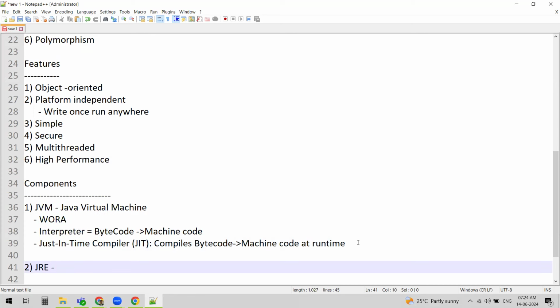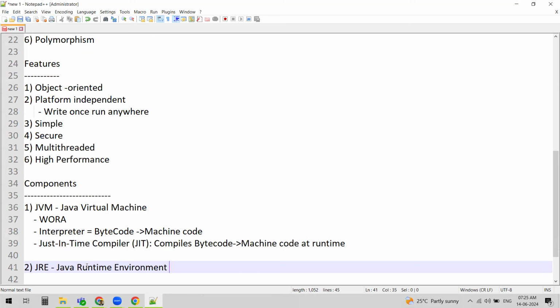Now comes JRE. JRE is Java Runtime Environment. So what is Java Runtime Environment? Once an application is developed in Java, if you want to run that application on your machine, you definitely need JRE, Java Runtime Environment.